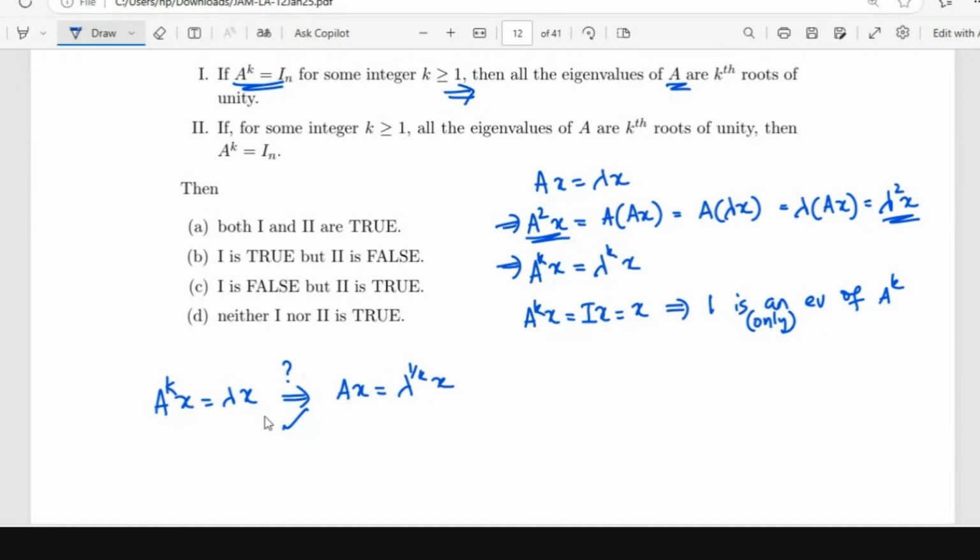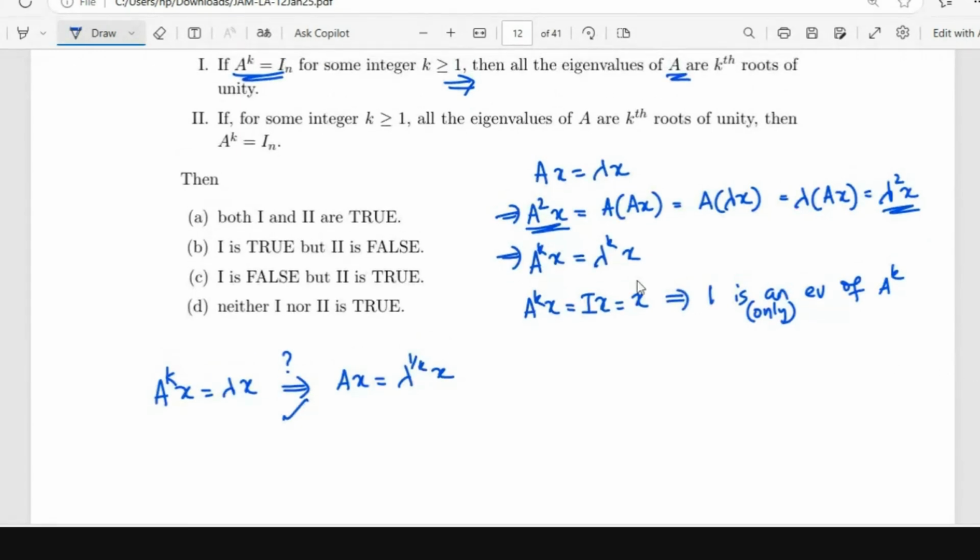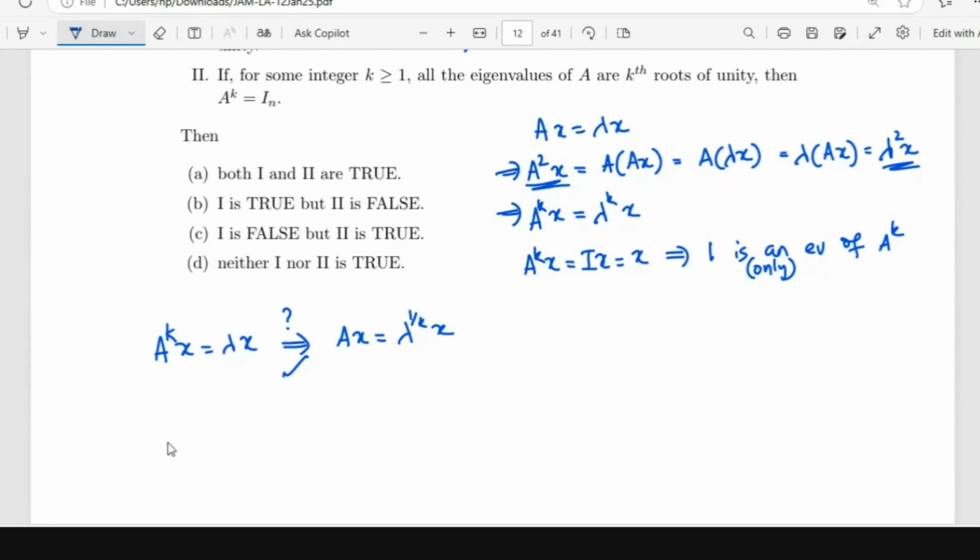If the eigenvalues of A power K are all 1, then the eigenvalues of A are 1 power 1 by K, the kth roots of unity. Okay, so this statement will be true. What about the second statement? If for some integer K all the eigenvalues of A are the kth roots of unity, then A power K is equal to identity. So what happens there? If Ax is equal to lambda power 1 by K of x, then can we say A power K is identity?